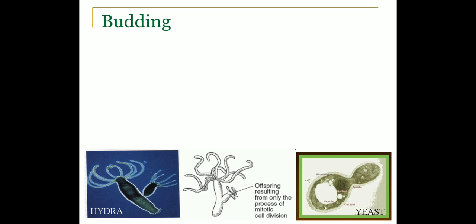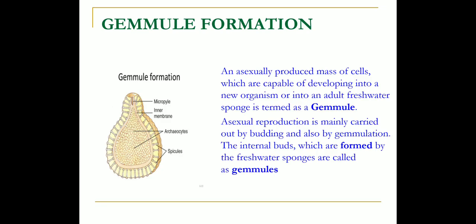It is a method of asexual reproduction capable of developing into a new organism. A gemmule is nothing but an aggregate of cells called archaeocytes. It is a stage formed under unfavorable conditions. On reaching favorable conditions, they grow and develop into a new individual. This is known as gemmule formation.